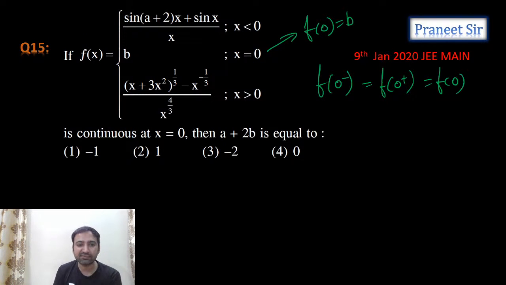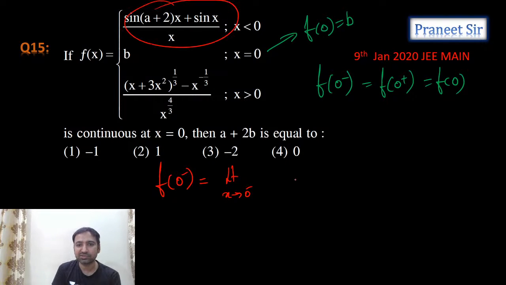Right. So let's calculate left hand limit. When we calculate left hand limit, let's see what we get. F of 0 minus we'll calculate. F of 0 minus is what, guys? Limit x is tending to 0 minus, and we need to substitute here. So tell me, guys, what do we get? Sine a plus 2 into x plus sine x by x. So are we getting a plus 3?